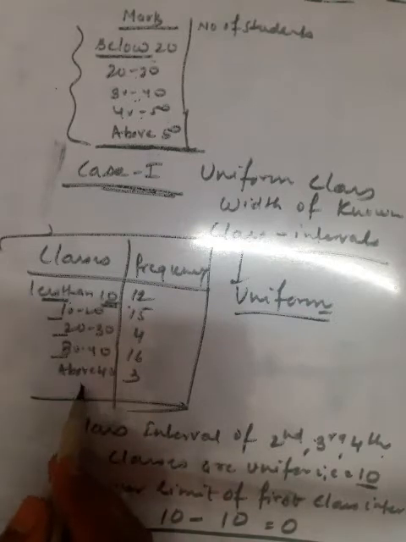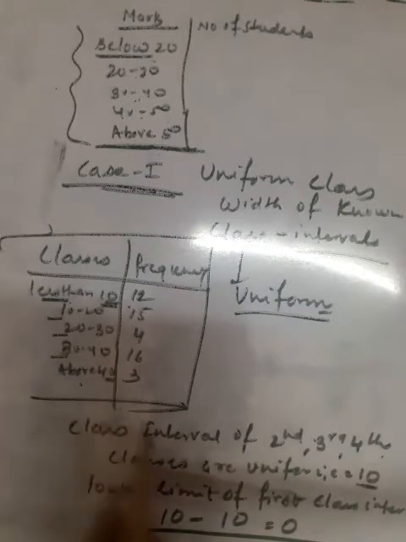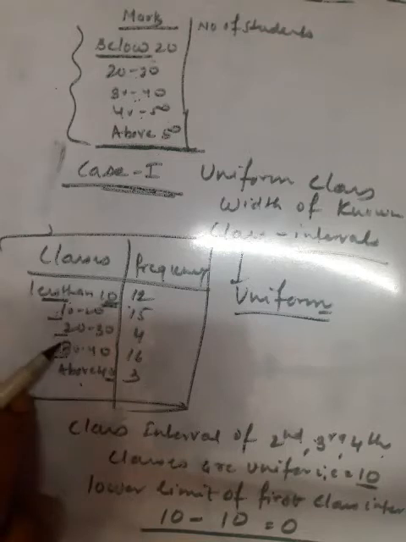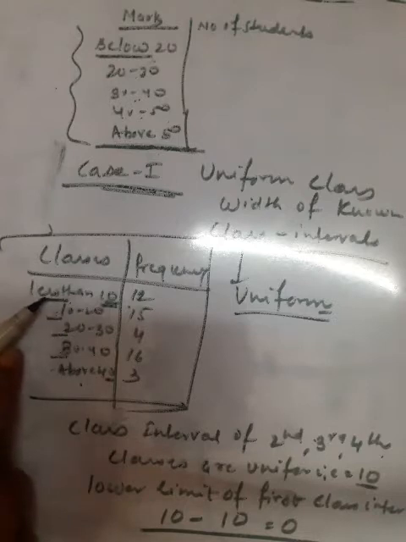And the upper limit of the last class interval is found the same way, because we have already assumed that the class interval of the open classes is equal to 10. We have assumed that in every class, second, third and fourth, the class interval is 10. So on the basis of this assumption, we will find the lower limit of the first class interval and the upper limit of the last class interval, keeping in mind that the class interval is 10.